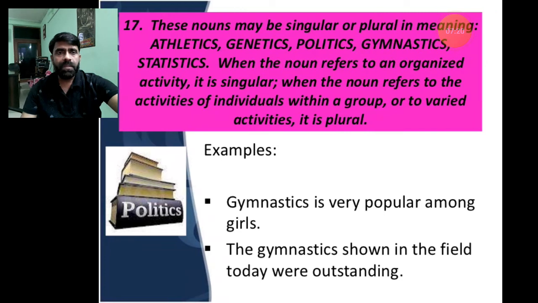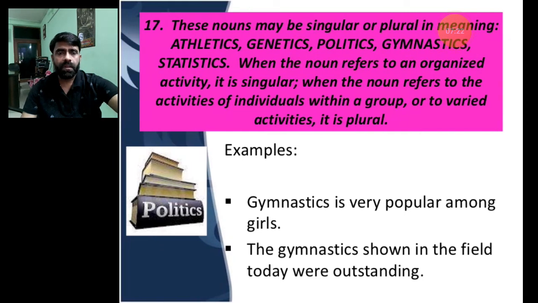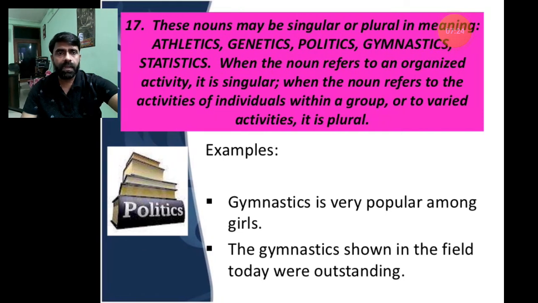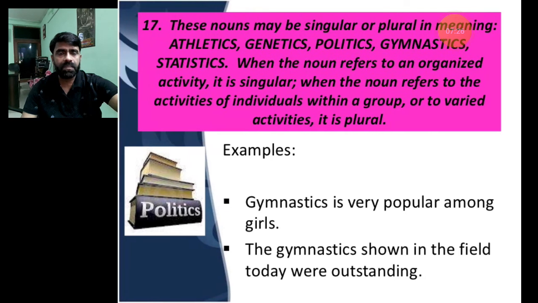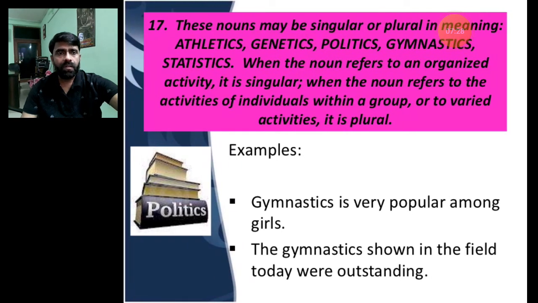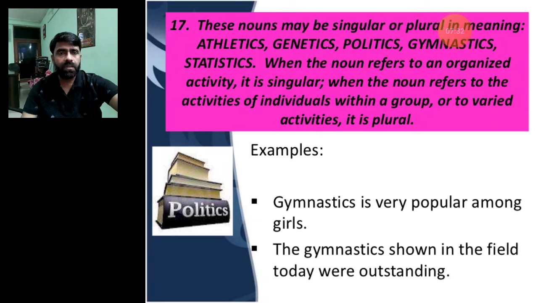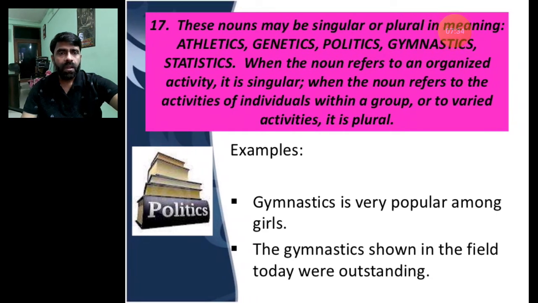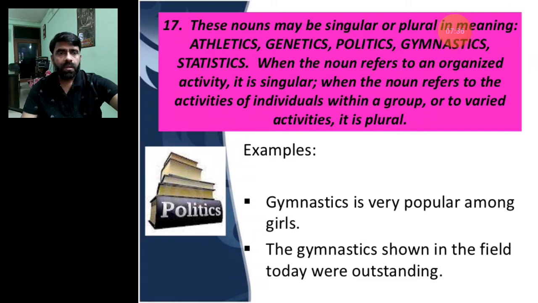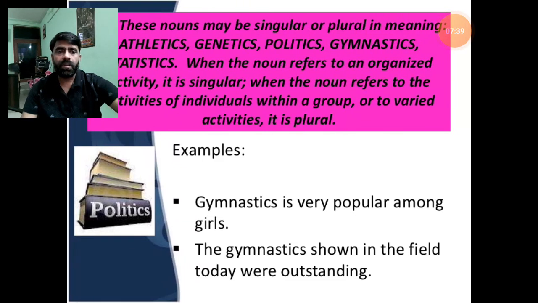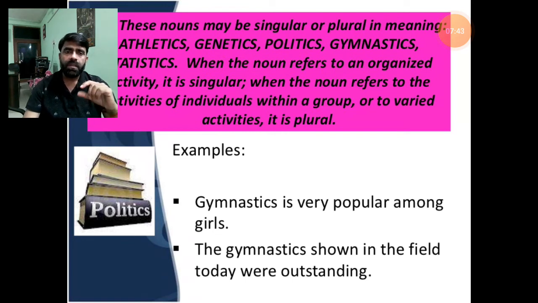These nouns may be singular or plural in meaning: athletics, genetics, politics, gymnastics, statistics. When the noun refers to an organized activity, it is singular. When the noun refers to the activities of individuals within a group or to varied activities, it is plural. The same word will give the sense of singular and plural.